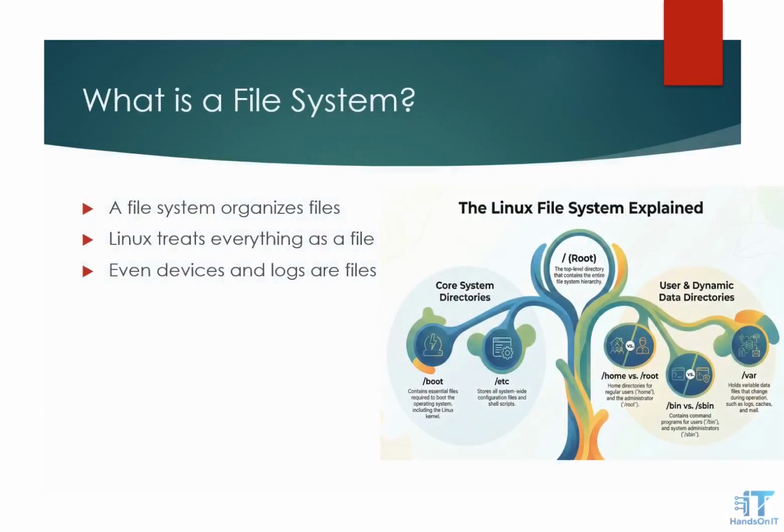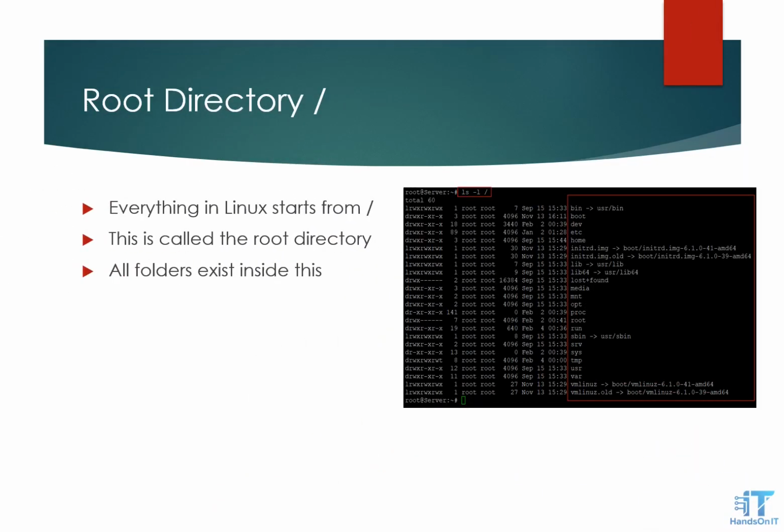What is a file system? A file system is how the computer stores and organizes files. In Linux, everything is treated like a file. Even devices and system data are treated like files. Using the ls / command, you can see.